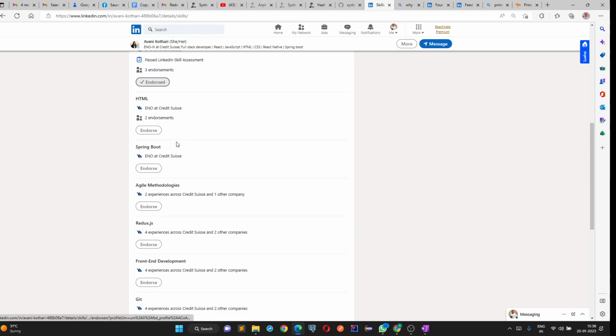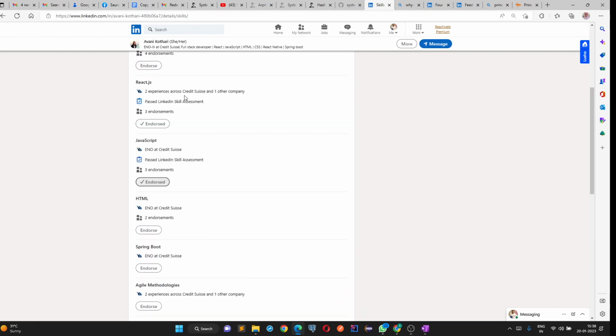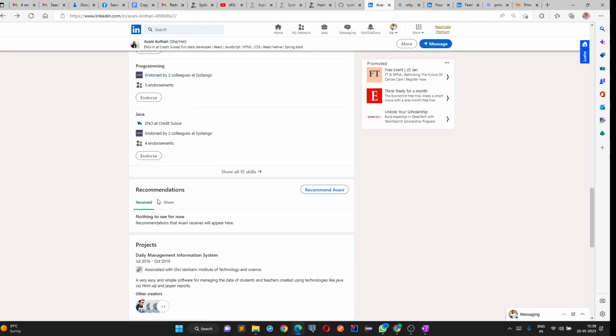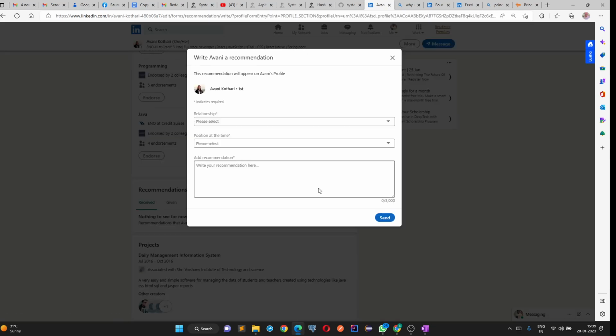So this is a kind of rating, and at the same time there's a section, if I go down a little bit, called recommendation. A recommendation is like your review. When you buy an order from, let's say, Zomato, and you like their services, you recommend them to other people so that they benefit. It's a similar way here. Let's say I want to give a recommendation to Avni, so I can just click recommend Avni.